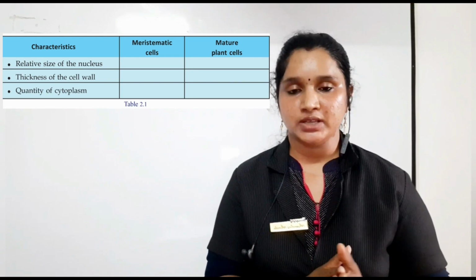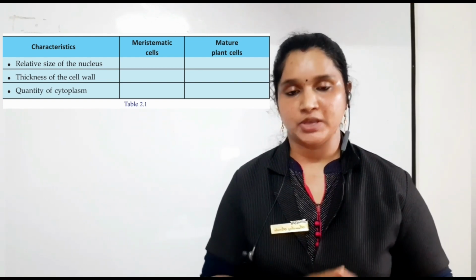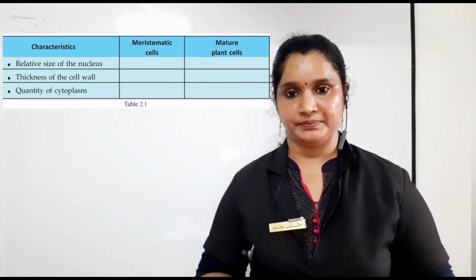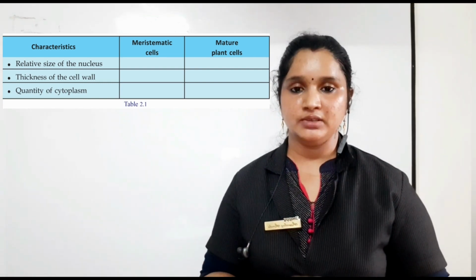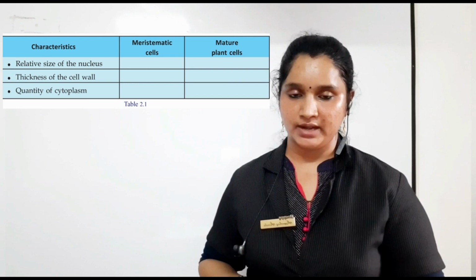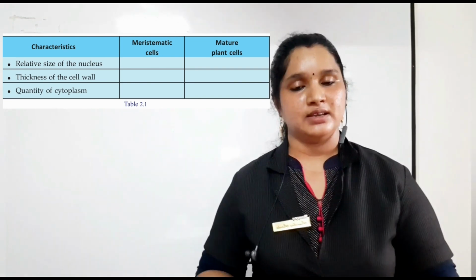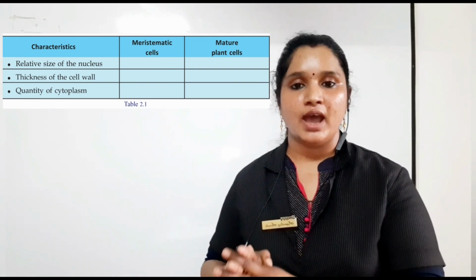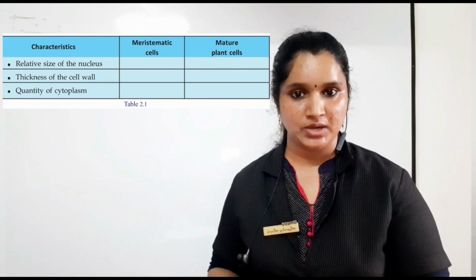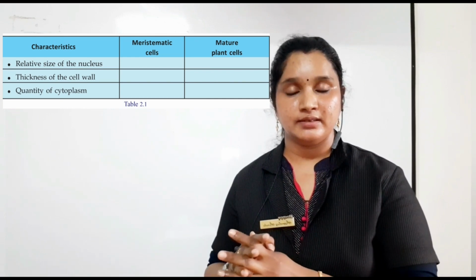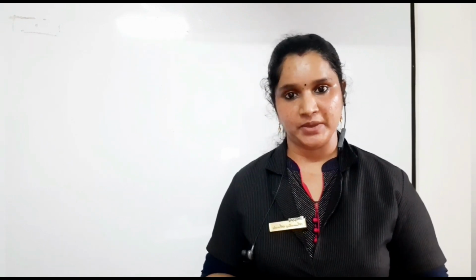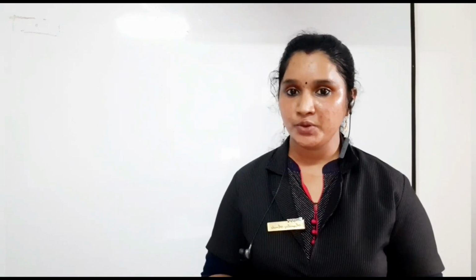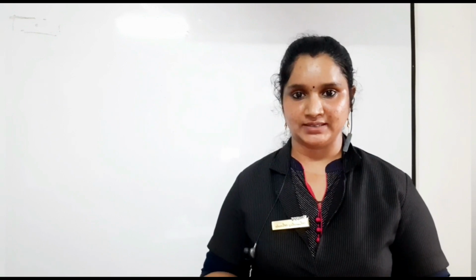And the next difference, cytoplasm, will be more in the meristematic cell and less in the mature cell. And the third difference, the nucleus, is big in the meristematic cell and small in the mature cell. Hope you have understood the differences.